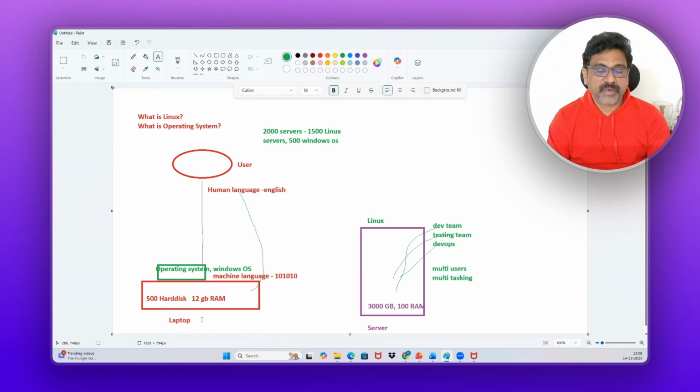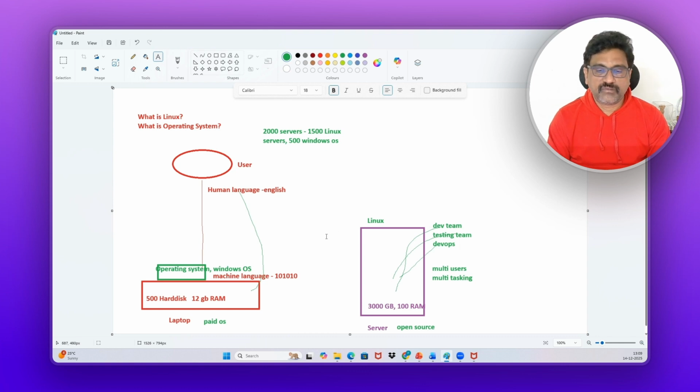Now, what else? Windows is a paid operating system, but Linux is open source. Open source means anybody can download and use. Right. Now, the Linux operating system will give high security compared with Windows. I'm not going in depth on the differences between Windows and Linux. By practice, you will come to know.